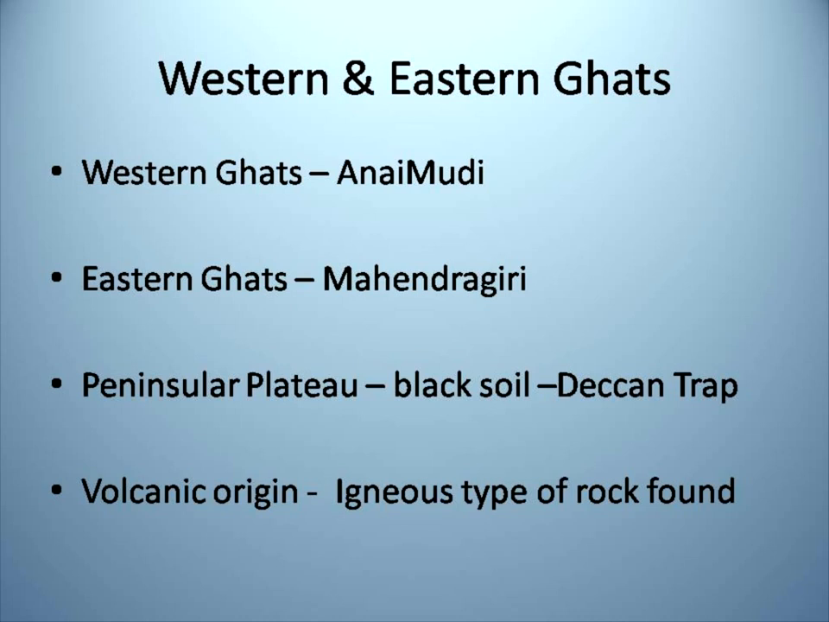The Peninsula Plateau consists of these landforms: one is the Central Highland, and the other is the Chota Nagpur Plateau. And next, what is the difference between the Eastern Ghats and Western Ghats? The highest peak in the Eastern Ghats is Mahendragiri, and in the Western Ghats it is Anamudi.